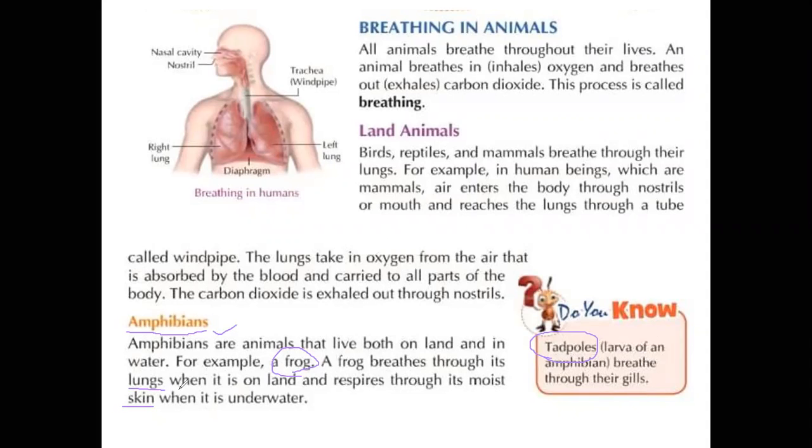So they contain three kinds of respiratory organs. At the tadpole larval stage, they contain gills. When living in the water, they have skin. When living in the land area, they have lungs. So three types of respiratory organs are present in these organisms, right? Yeah. Next.